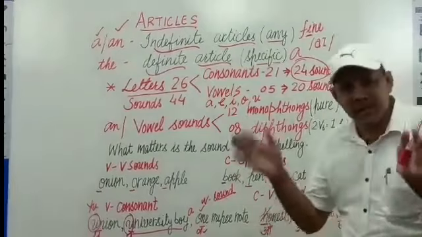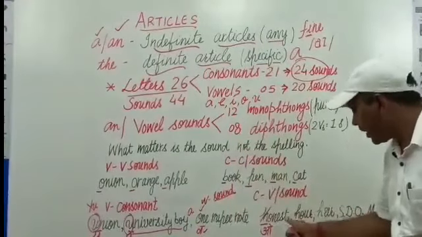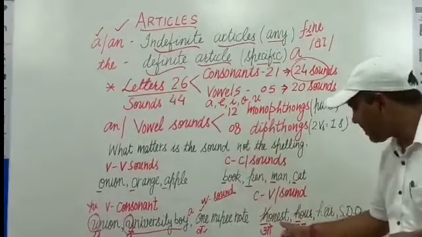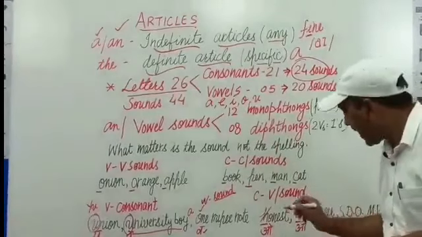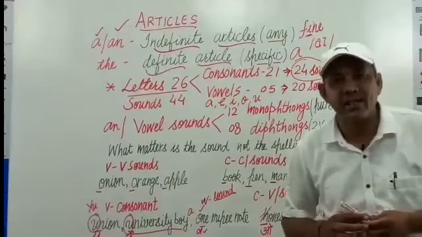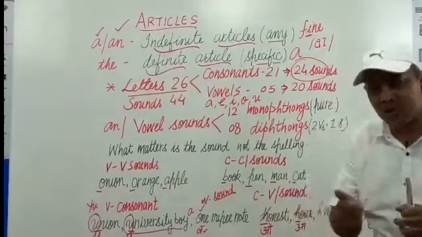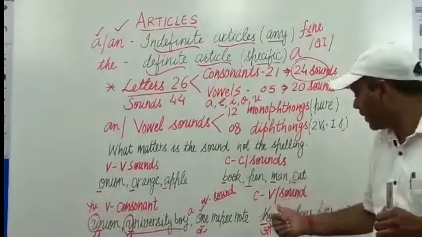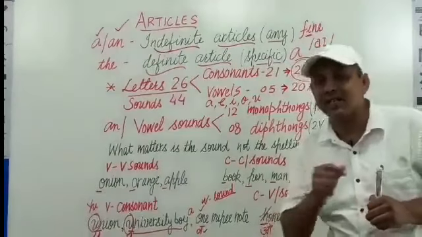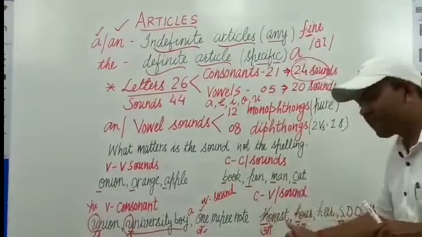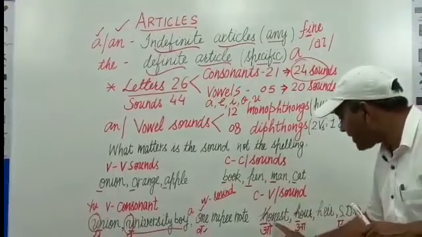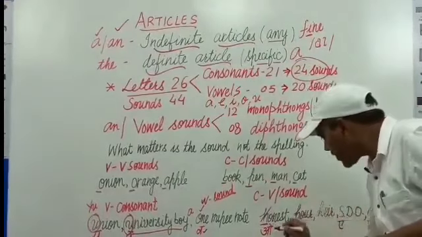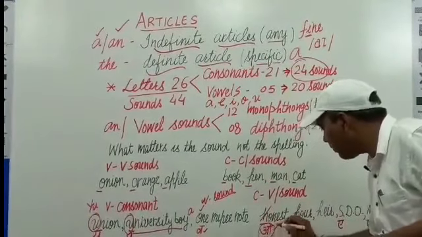Of course, there are some exceptions to this rule, but in most of the words, for example, honest, it is never spoken as 'honest' with an H. If you pronounce it like that, then you will never be able to fill in the correct article. That's why it is pronounced as 'onest'. The initial sound is O, which is a vowel sound.